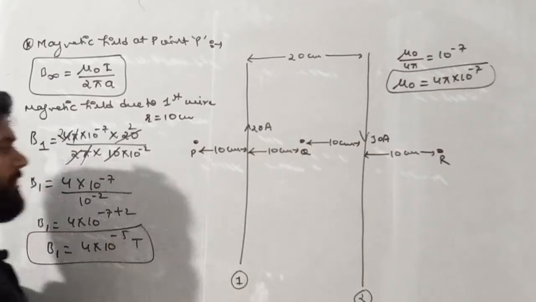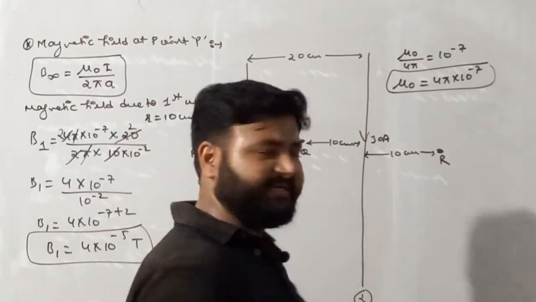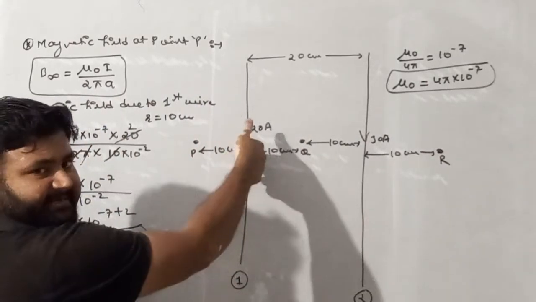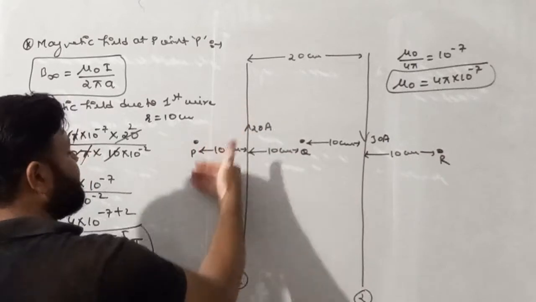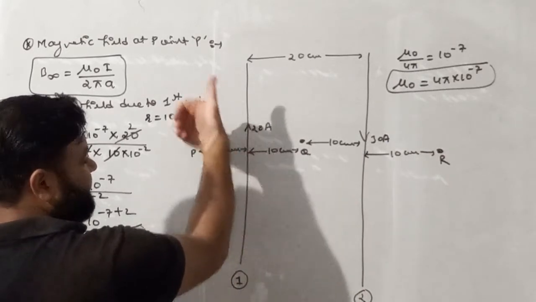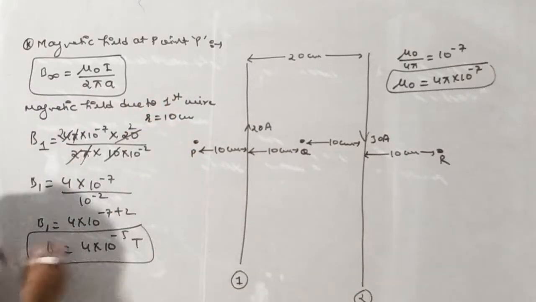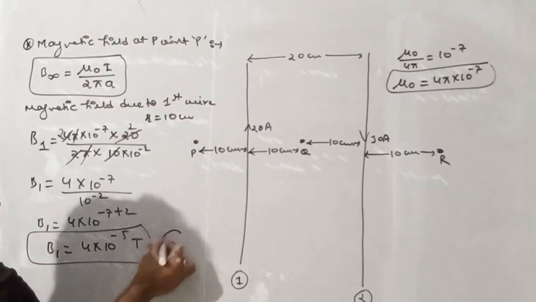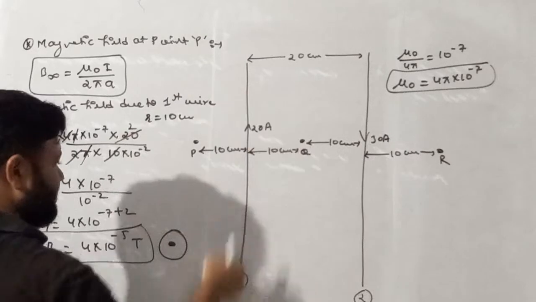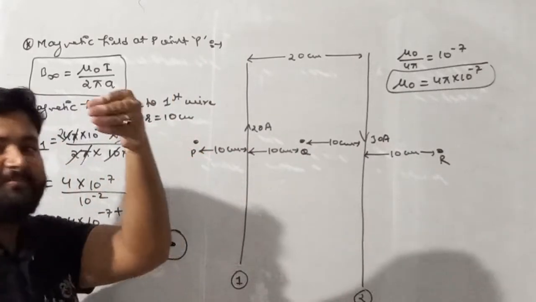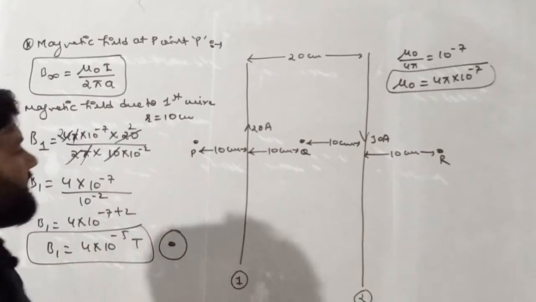At point P. Now check out the direction of magnetic field. See, I am placing my thumb in the direction of current and curling the fingers. So if I am curling the fingers, then fingers come outside. So if fingers come outside, then this magnetic field is represented by a dot, because due to this wire, the direction of magnetic field at point P is away from the plane, which is represented by a dot.